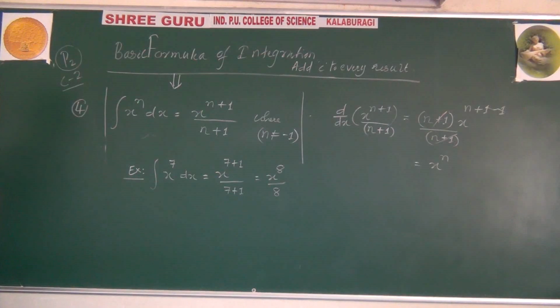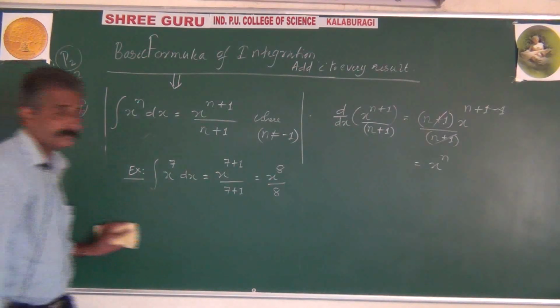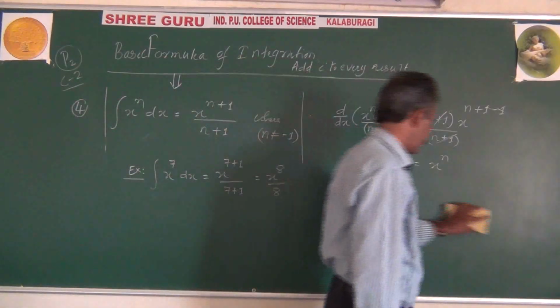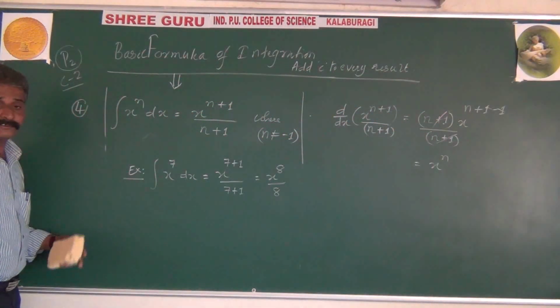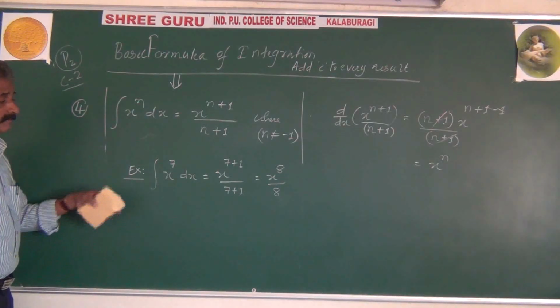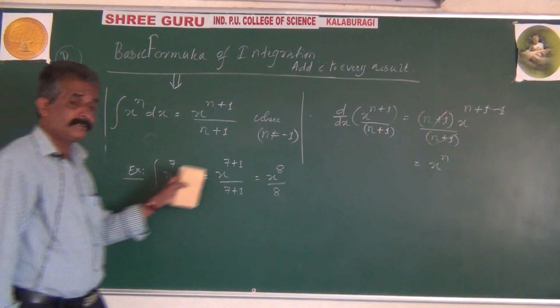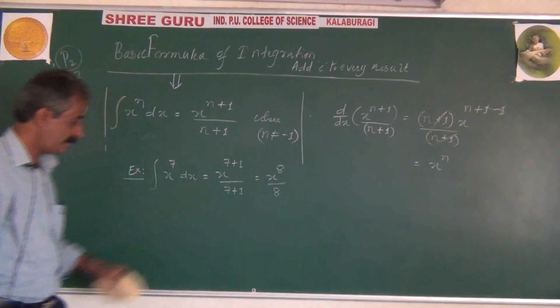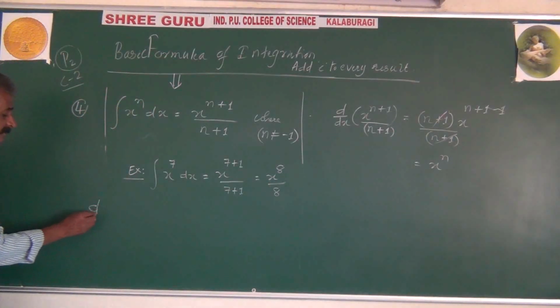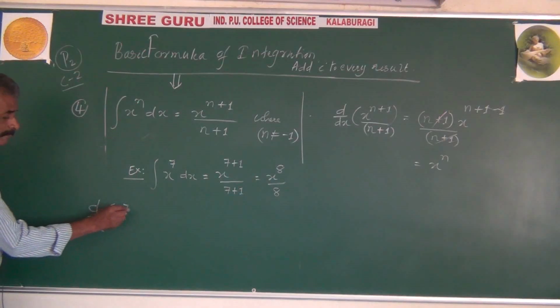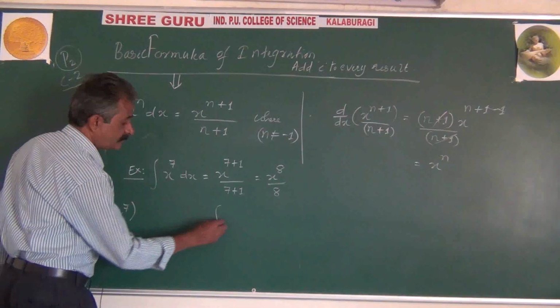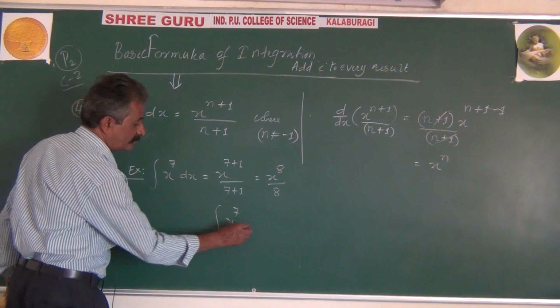Now you people may have a small confusion, a small suspicion, that when it is taken for differentiation, the result is different, and when we take it for integration, the result is different. Why? Differentiation of x to the power of 7 and integration of x to the power of 7 dx.